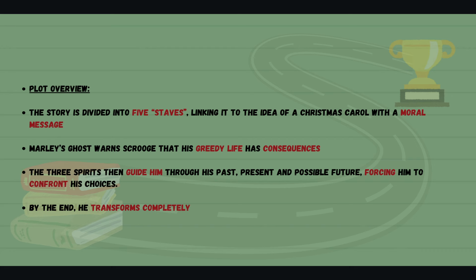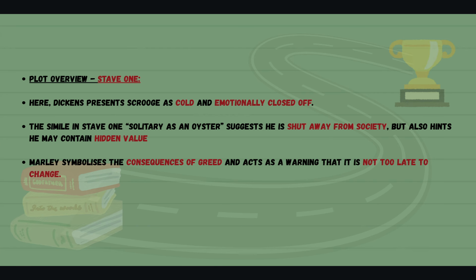and he wanted social reform. The plot overview is that the story is divided into 5 staves, linking it to the idea of a Christmas carol with a moral message. Marley's ghost warns Scrooge that his greedy life has consequences, and the 3 spirits then guide him through his past, present, and possible future, forcing him to confront his choices. By the end, he transforms completely.